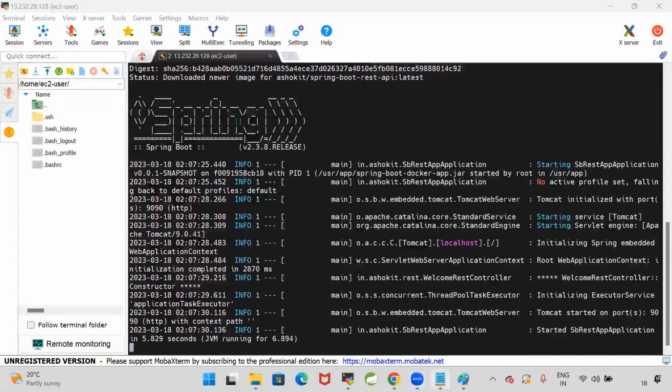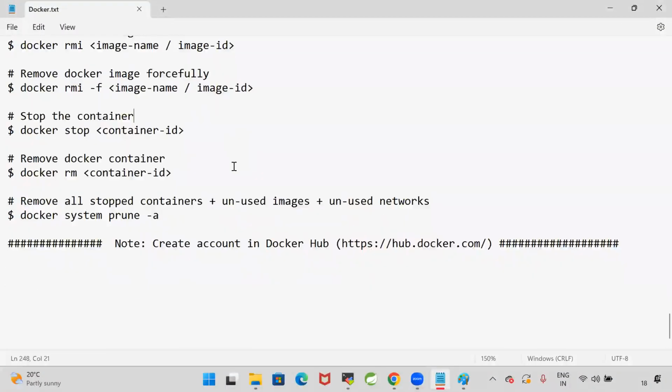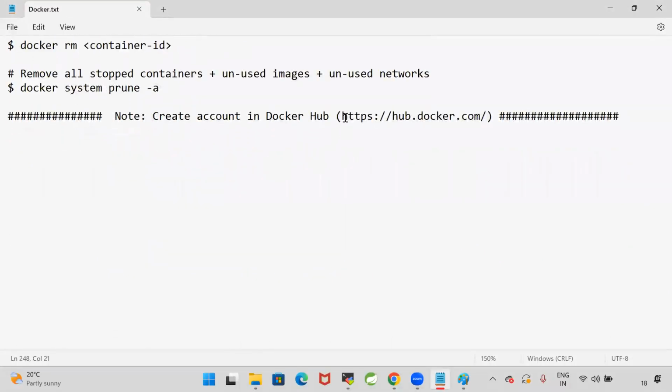Fine, guys. So we understood the commands: how to pull the image and how to run the image. I'm hoping that everybody has an account on Docker Hub, hub.docker.com. Now we need to understand what a Docker file is, how to write the Docker file, and how to Dockerize our application.